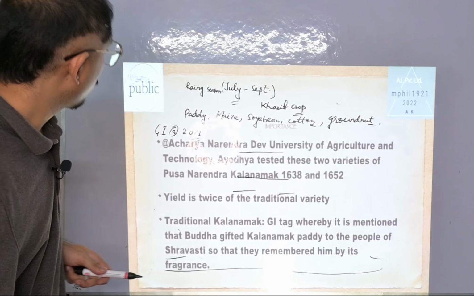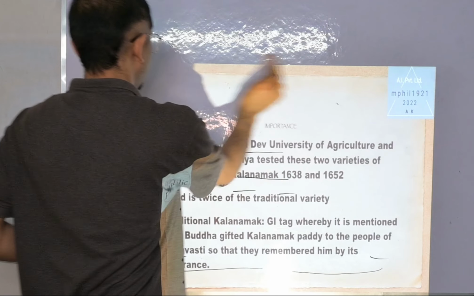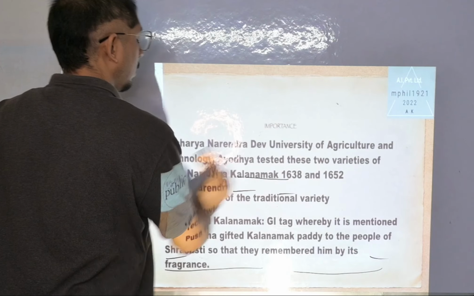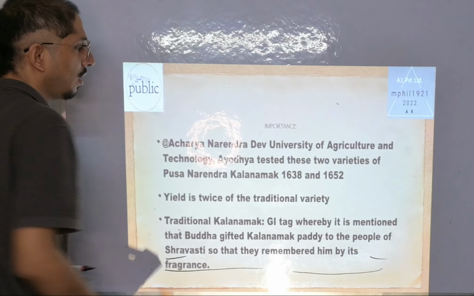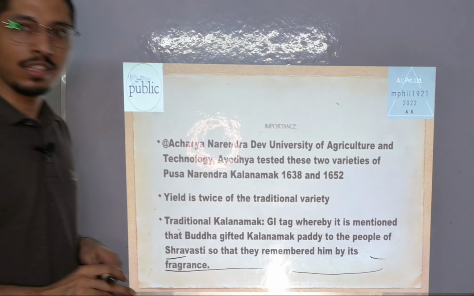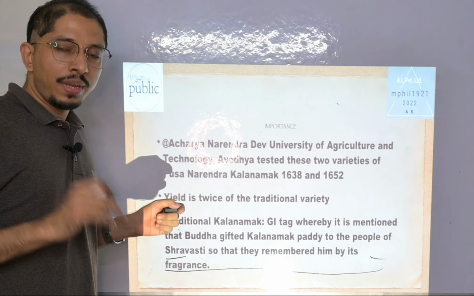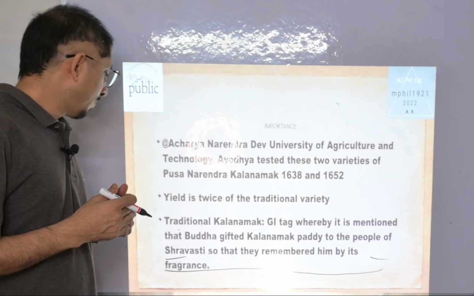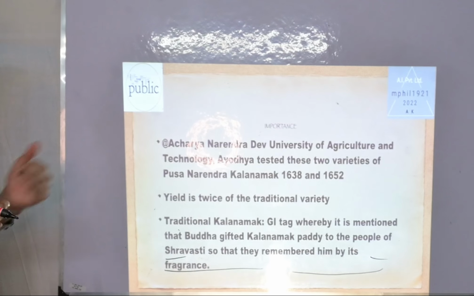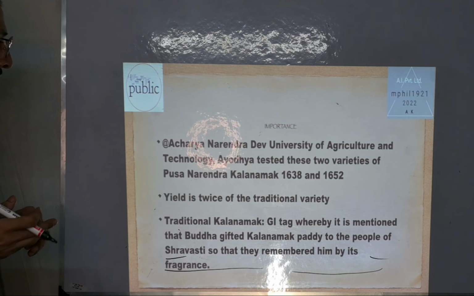Where was it developed? It was developed at Acharya Narendra Dev University of Agriculture and Technology, which is located at Ayodhya. This institute has tested these two varieties, Pusa Narendra 1638 and 1652. The new variety has twice the yield of the traditional variety, and traditional Kalanamak received, as I have already said, the GI tag in 2013.